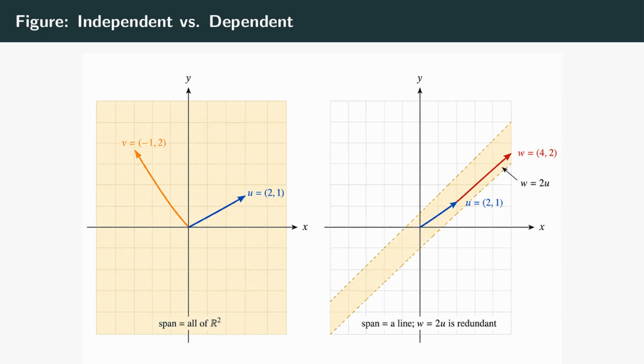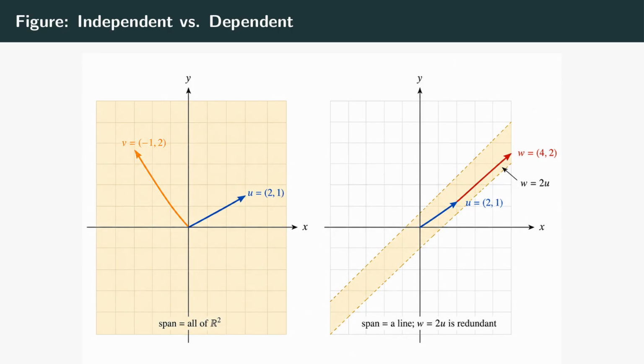On the right, the setup looks similar, but now the second vector, w, is exactly 2 times u. It lies right on top of the line through u. It's parallel, so no matter how you weight u and w, you never leave that single line. The span has collapsed from the whole plane down to a 1-dimensional line, and the tinted region shrinks to match. The vector w is redundant. It equals 2u, a combination of what we already had.